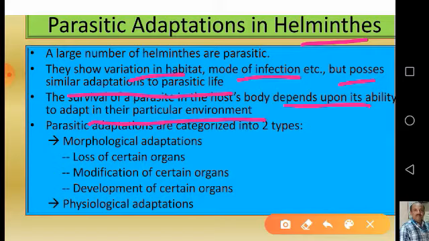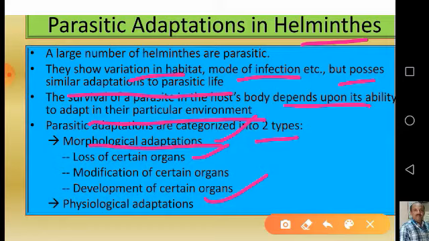Parasitic adaptations are mainly categorized into two types: number one, morphological adaptations, and number two, physiological adaptations. Morphological adaptations are subcategorized into three types. One is loss of certain organs. In the earlier slide I mentioned that in adapting to a new environment, the parasite has to lose some organs.